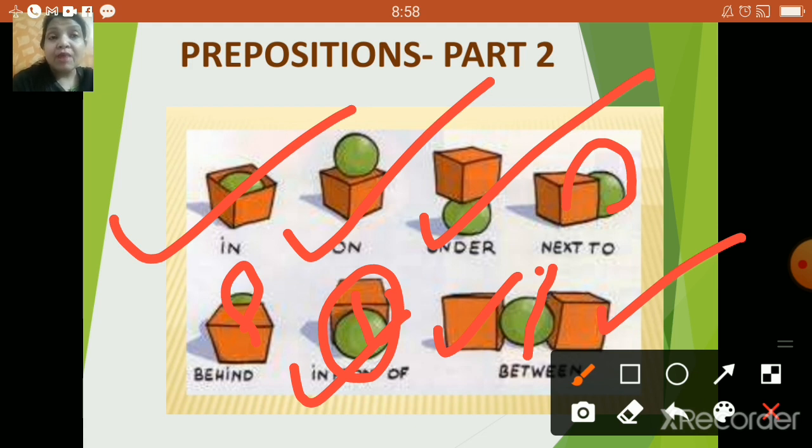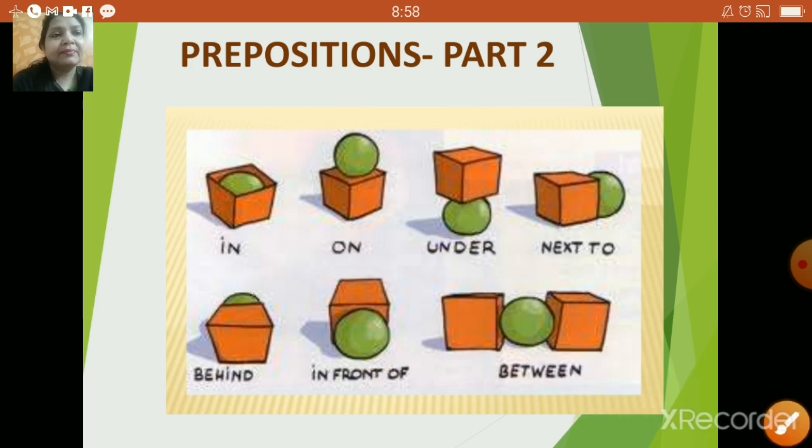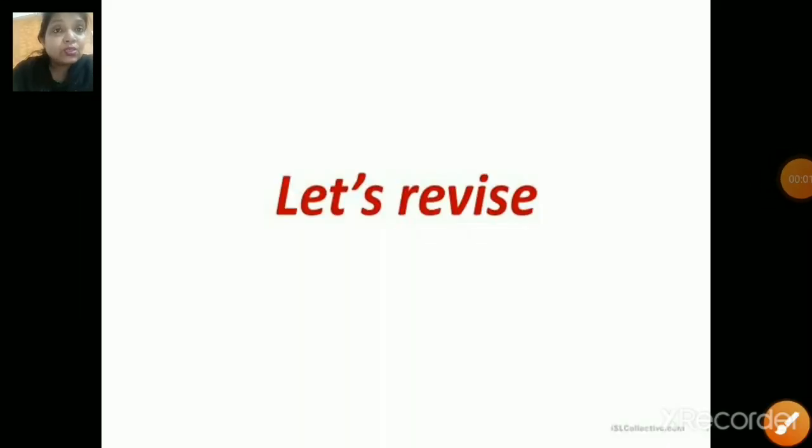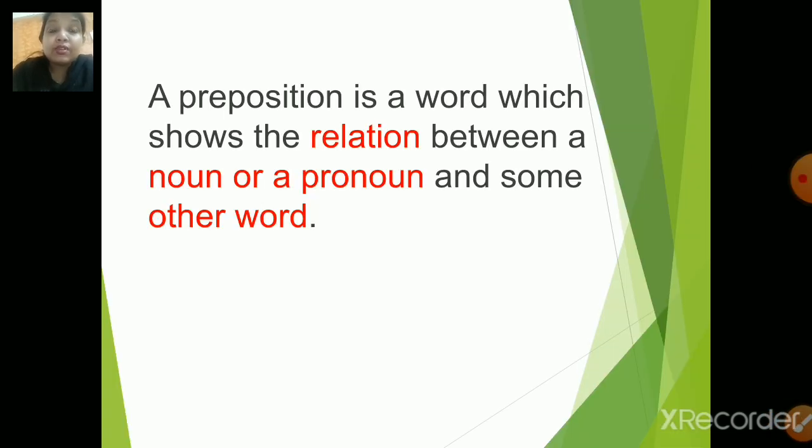So yes, now you have understood prepositions are very important so that it can actually help us to know the relationship between the noun and few other words from the sentences. So let us quickly do a recap. Now children, let us do a quick revision on what we did in our previous video. Now children, what do you mean by preposition? Yes, it's now very easy to identify. A preposition is a word which shows the relation between a noun or a pronoun and some other word.